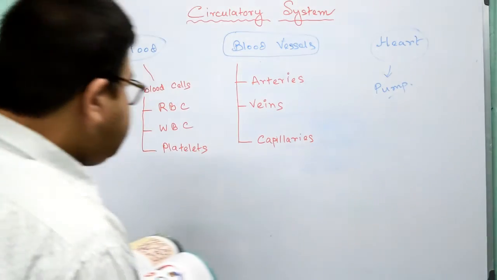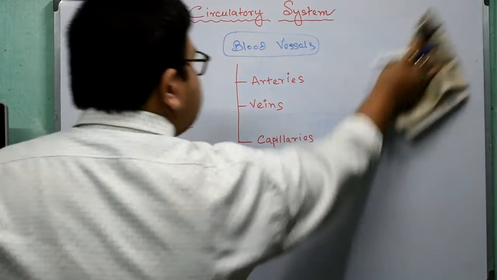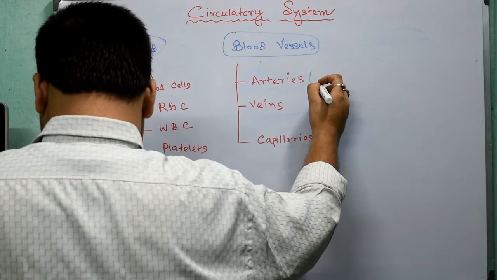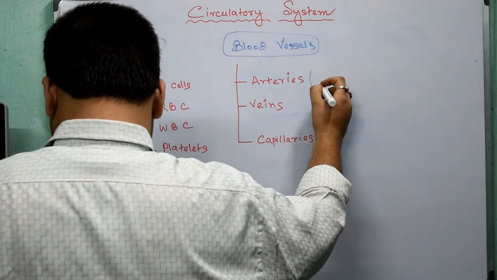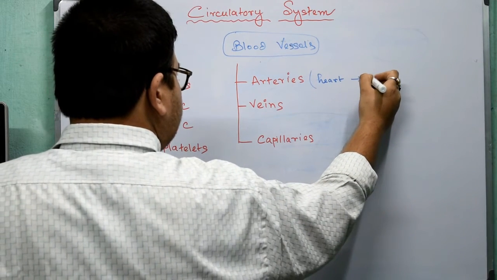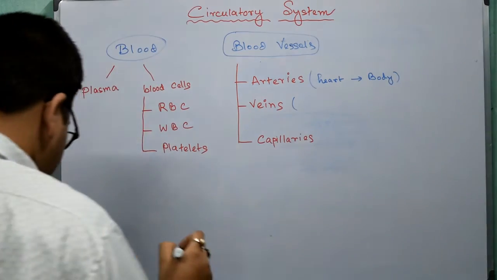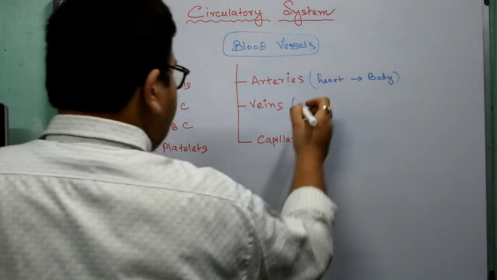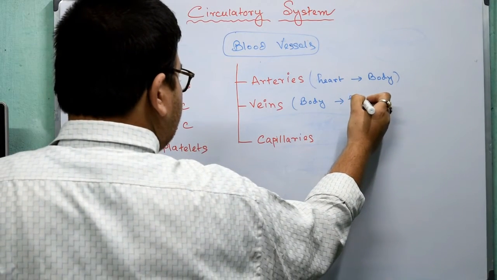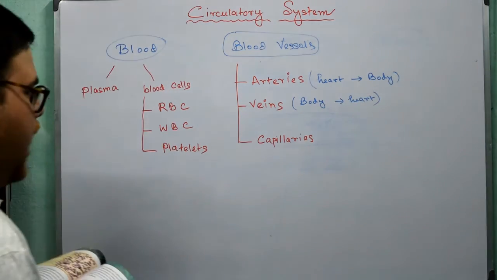I am just summarizing it so that you can actually understand. I am removing this heart because next day we will be studying heart. So arteries carry blood from heart to different parts of the body. Okay, veins carry blood from different parts of the body to the heart.